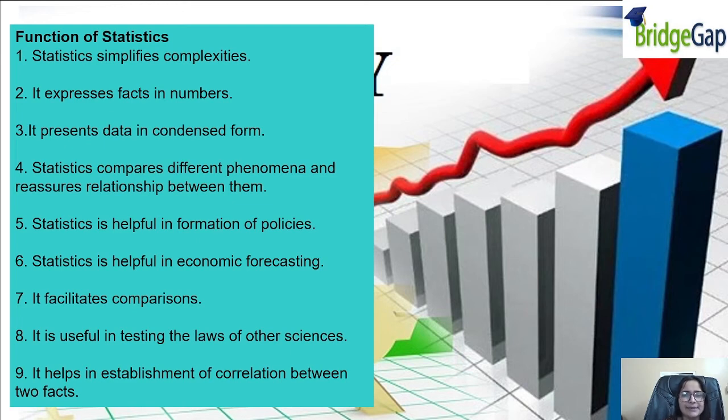It compares different phenomena and reassures the relationship between them. While we are doing a study about something, we have to have a relationship between them. Okay, there is a predetermined cause for finding out data. So that is what it is talking about. It is helpful in formulation of policies. It is helpful for economic forecasting.